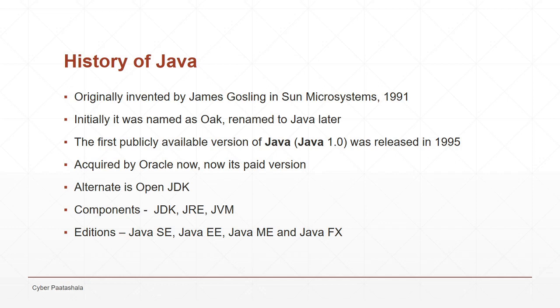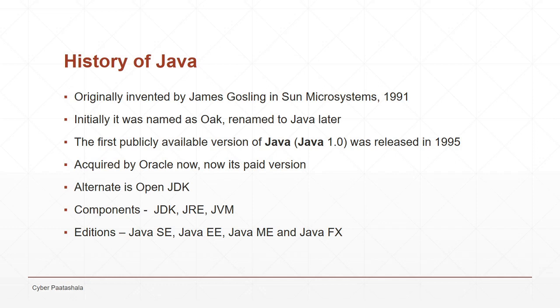Let us look at the history of Java. Originally, it was invented by James Gosling while he was working at Sun Microsystems in 1991. Initially it was named Oak, and later they renamed it to Java. And the first publicly available version of Java, Java 1.0, was released in 1995.